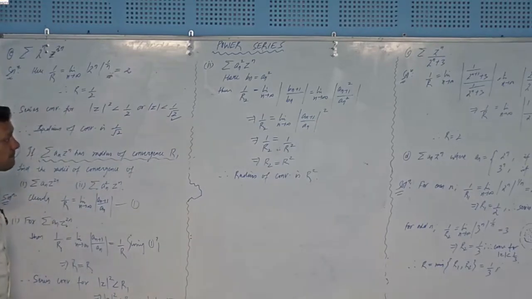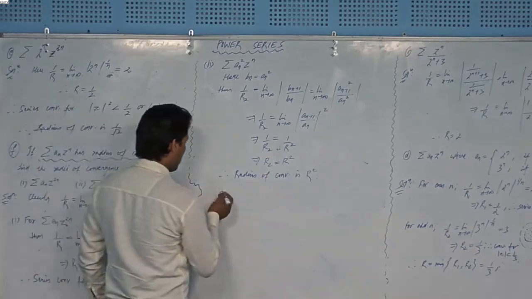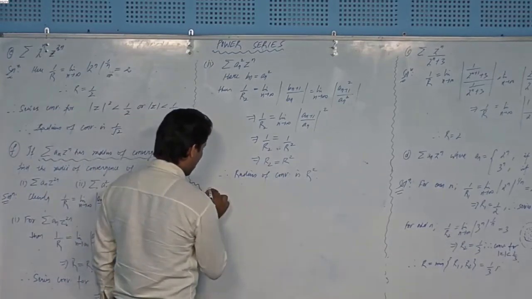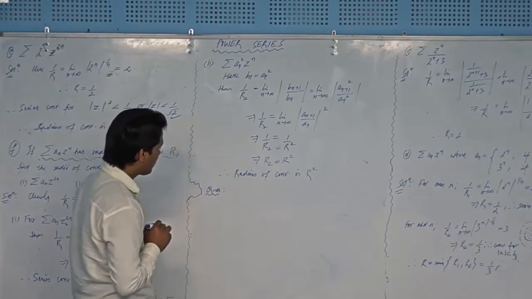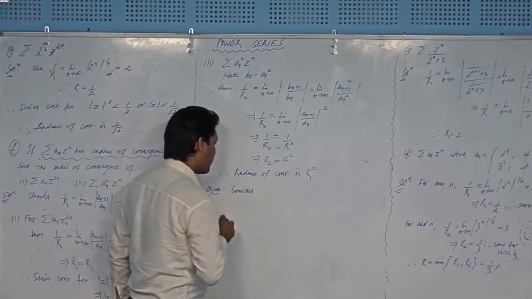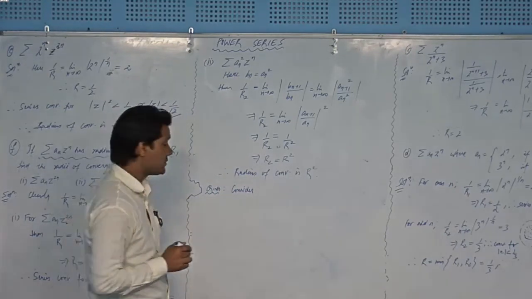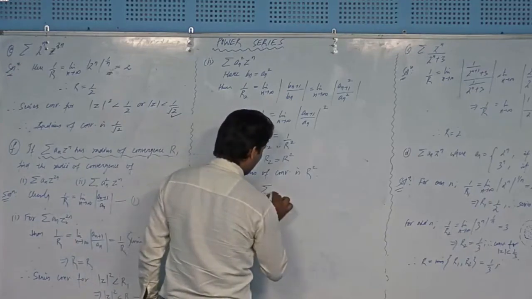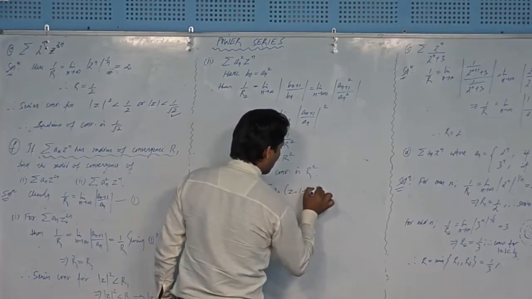Taking another example, next question. I will consider a power series this time: summation ak times z minus 1 plus 2 iota to the power k.